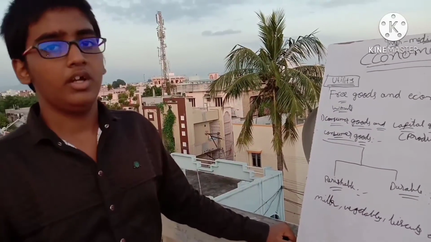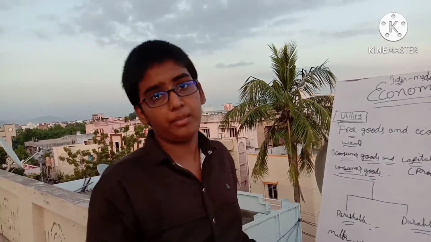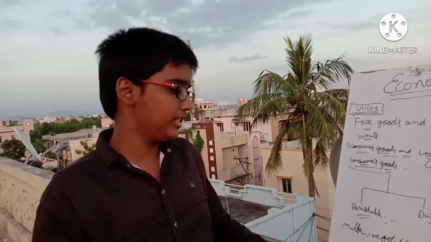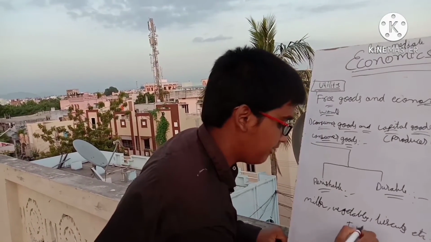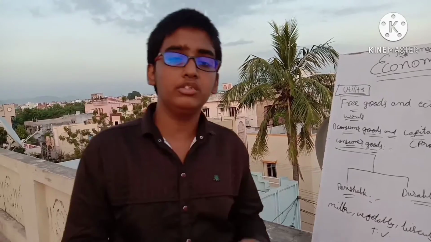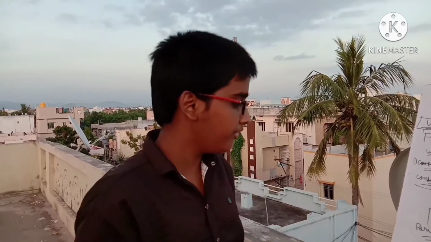What are durable goods? The name itself contains the word durable. Durable goods are such as television. The TV we purchase, we will use for a lifespan of 6 or 7 years. Not only TV, but also computer, washing machine, AC or refrigerator. All these things are used for household purposes as consumer goods, and they will be used for a long period of time, such as 10 years, 15 years, 7 years, 8 years or 5 years.